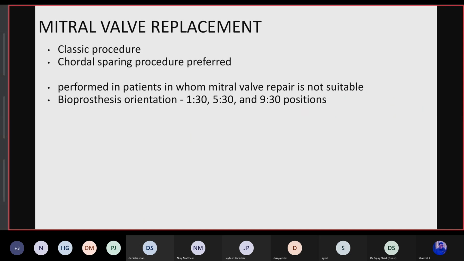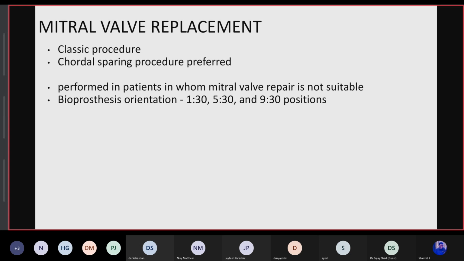The orientation of the bioprosthetic valve is at the 1:30, 5:30, and 9:30 o'clock positions. This is important because the struts, the hinge guards in the bioprosthetic leaflet, will go towards the LVOT area, so it is better to lie these struts over these positions. In a mechanical valve, the position is not very important.